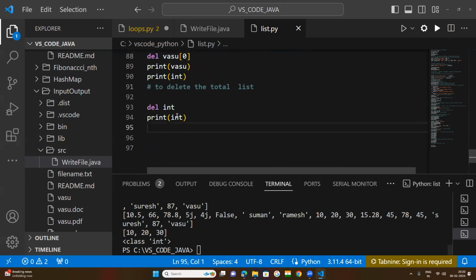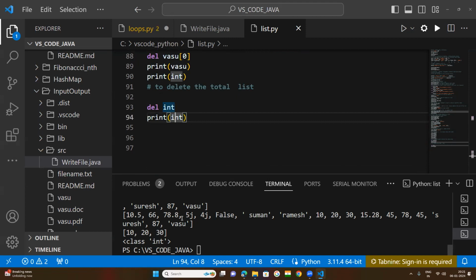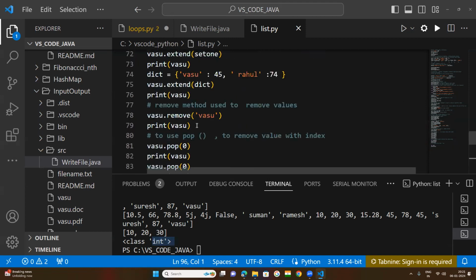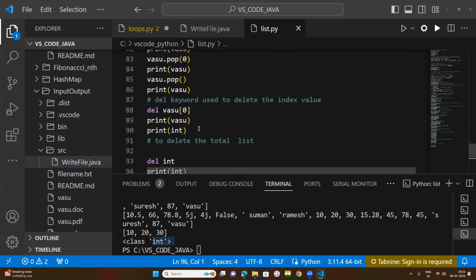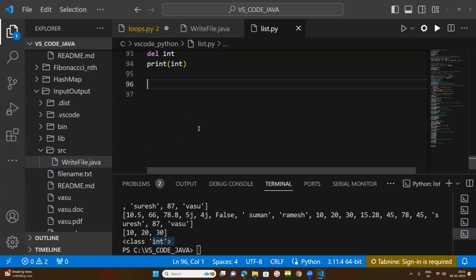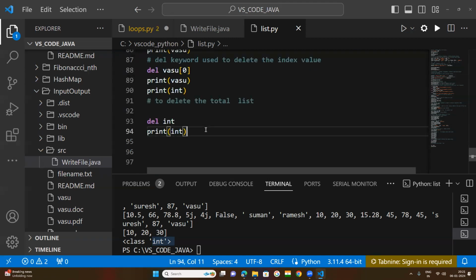Why is it giving integer? Because integer is a class. This is our integer. Now let us come to the clear method. You comment here, clear method. I told you that the clear method, with brackets, is used to empty the list.